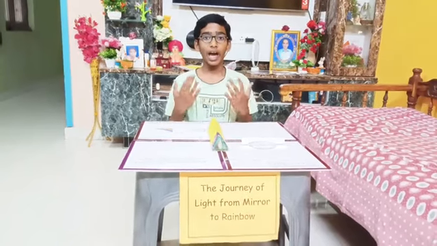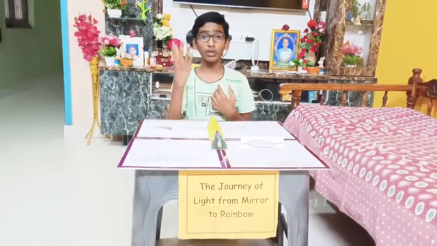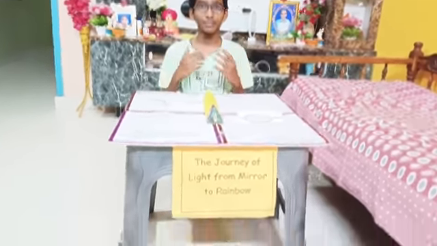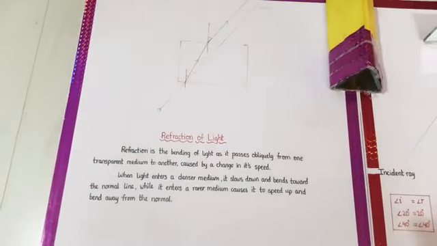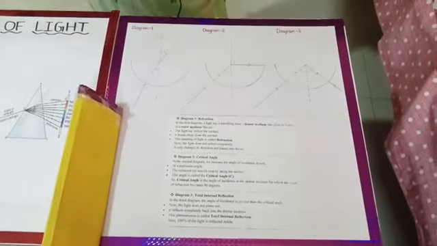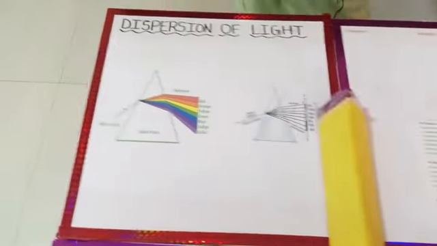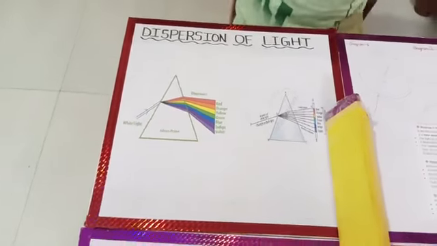Good morning to everyone. Today I am going to present my exhibit. My exhibit name is Journey of Light from Mirror to Rainbow. In this exhibit I am going to explain to you about 4 different topics of light: reflection of light, refraction of light, total internal reflection of light and dispersion of light.